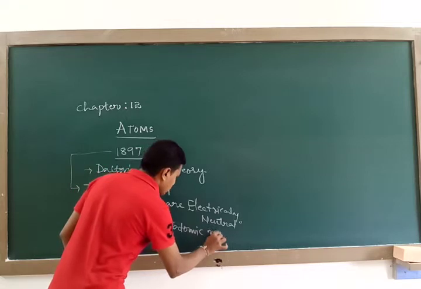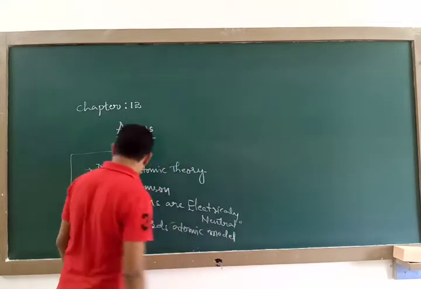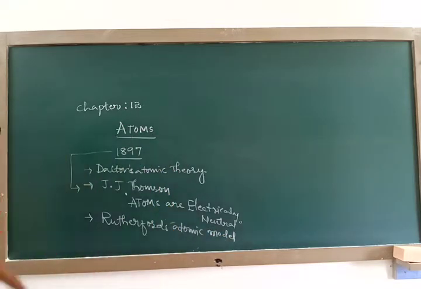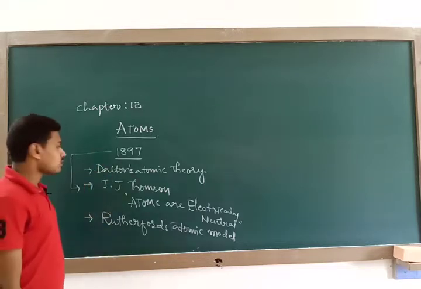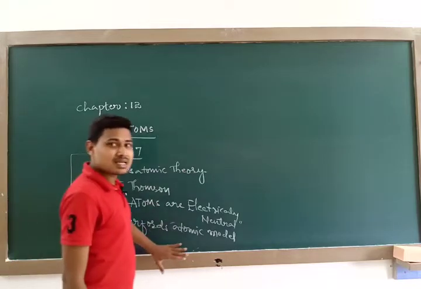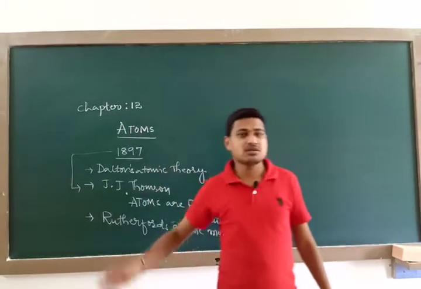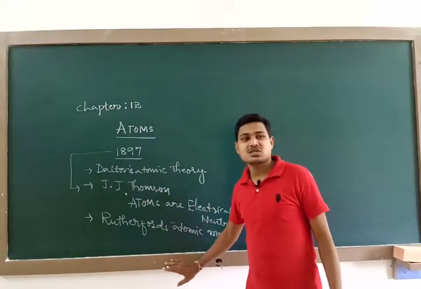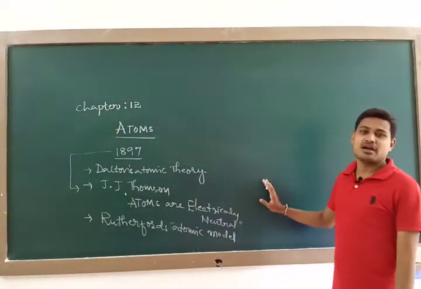Later we are going to study this in detail, but in brief, in this introduction I am explaining the models studied by different physicists, and what our final atomic model is.